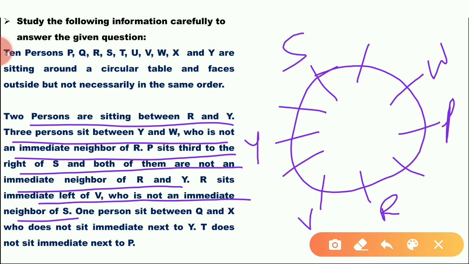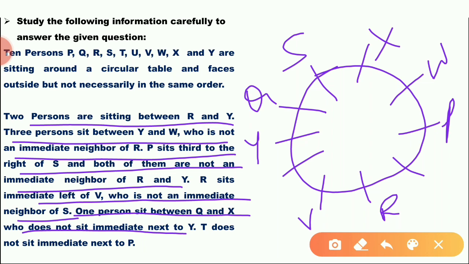One person sitting between Q and X, who does not sit immediate next to Y. Y is next to Q and X. Q and X, one person is there. Q and X. X is not immediate next to Y. Okay.